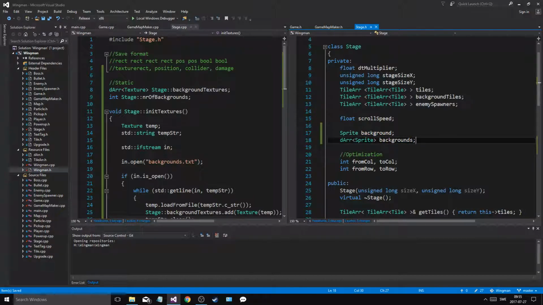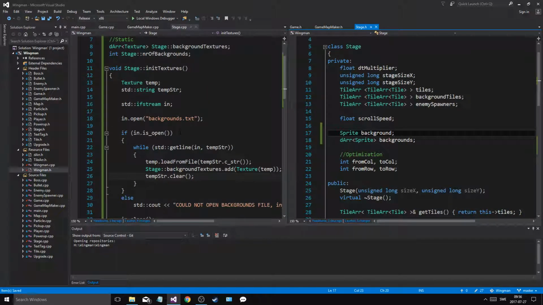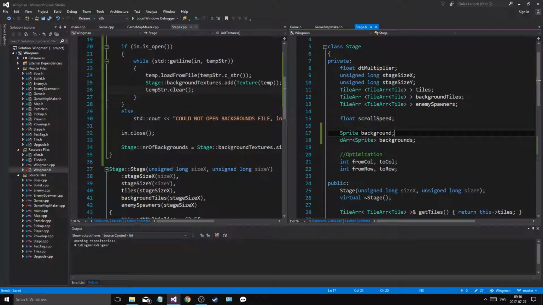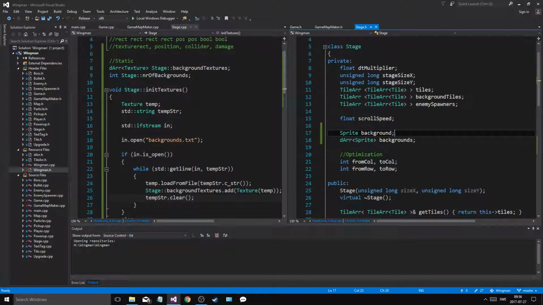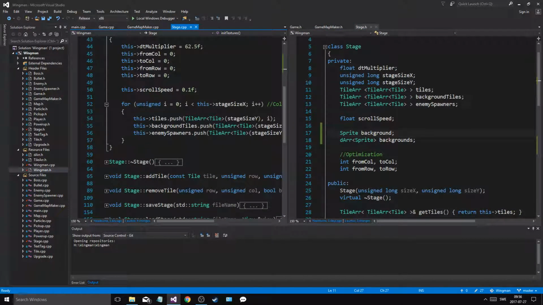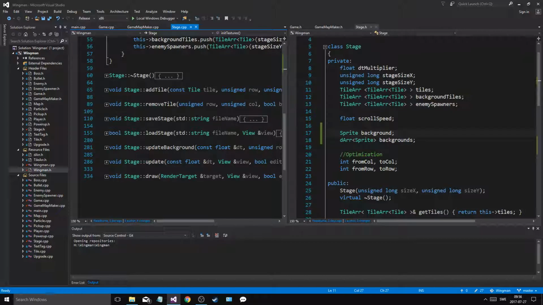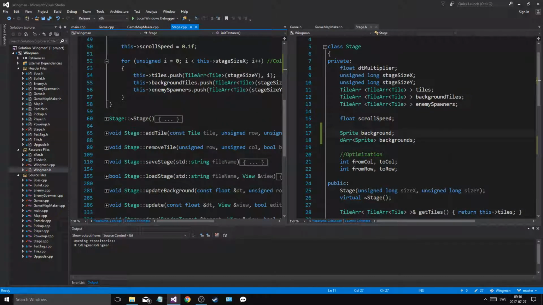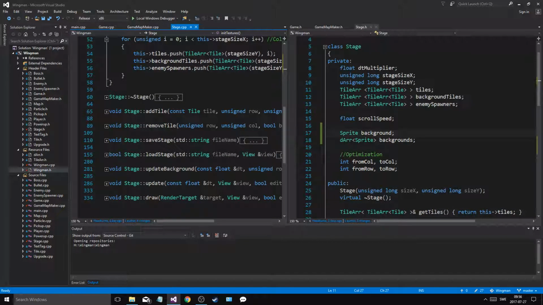So it's interesting. What's gonna happen as we create a stage? Oh wait, this is in init textures. As we create a stage, we do all this stuff, and then the background is gonna get add tile.